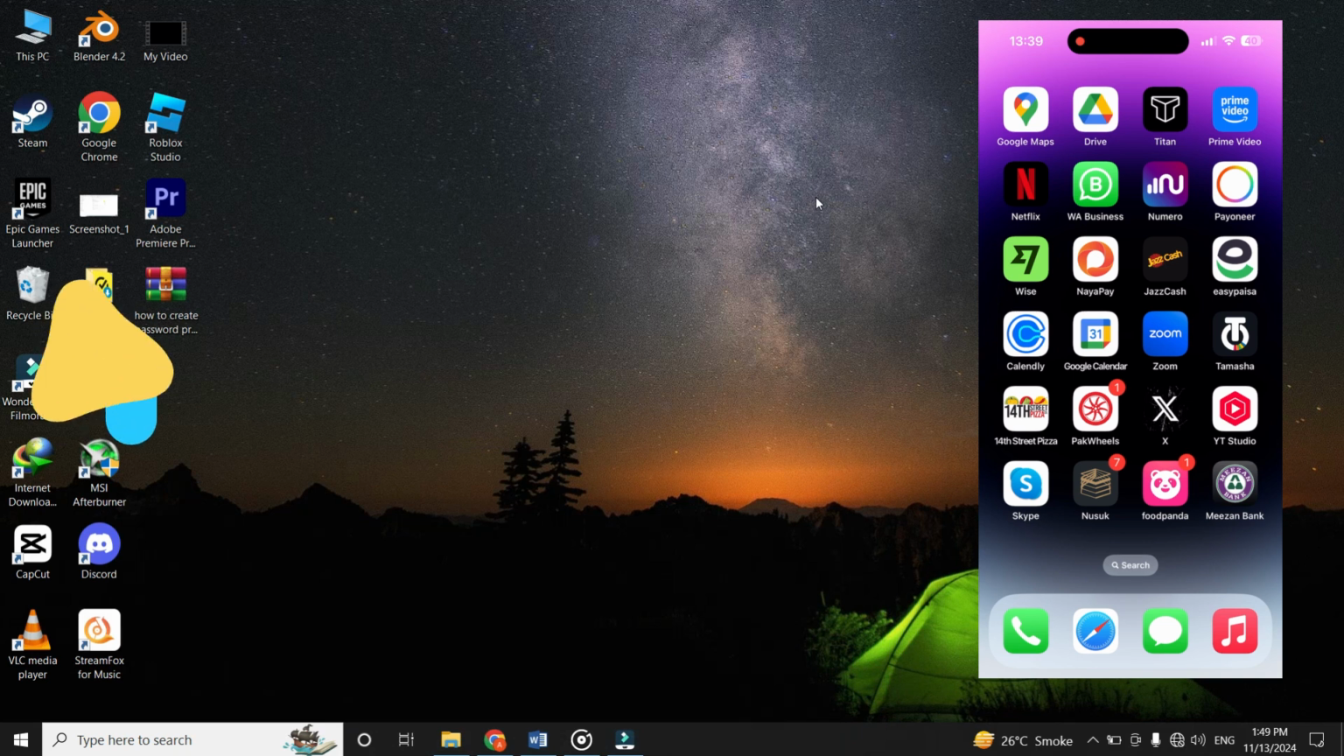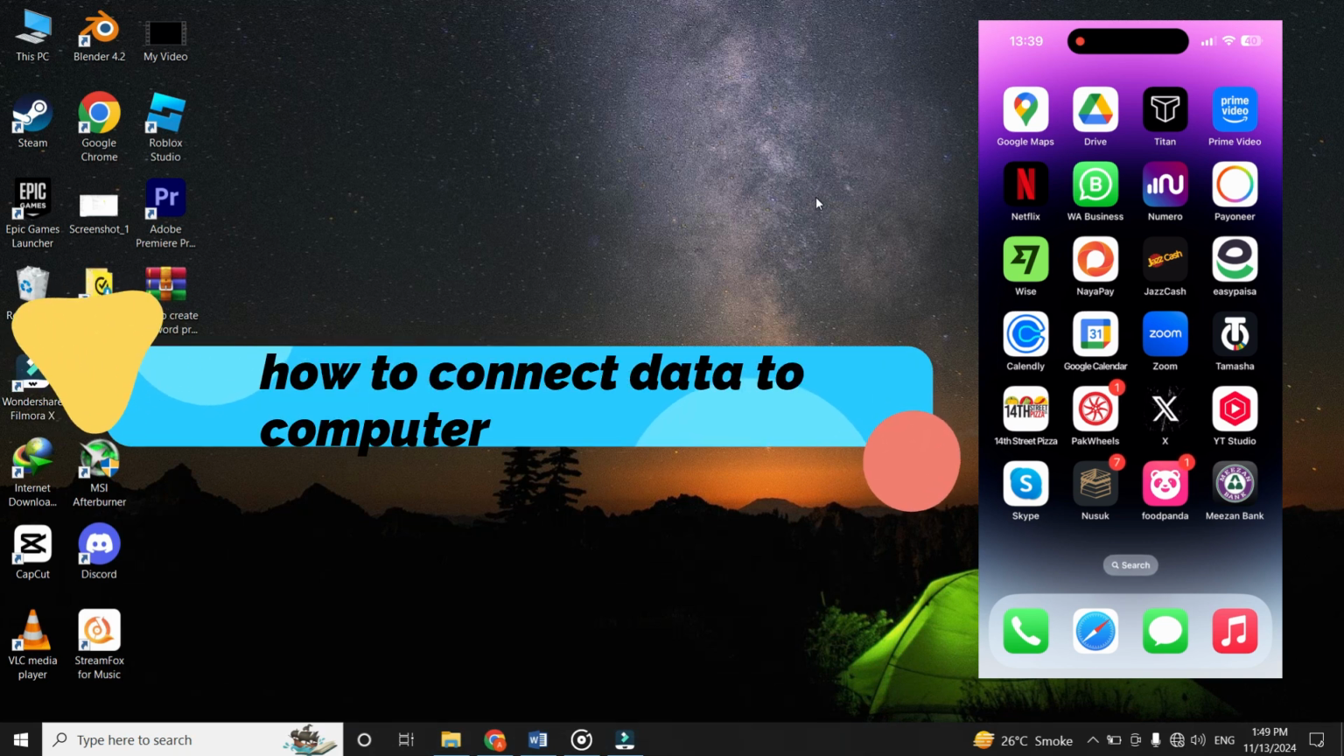Hey everyone, today I'm going to show you how to connect data to computer. So let's get started.